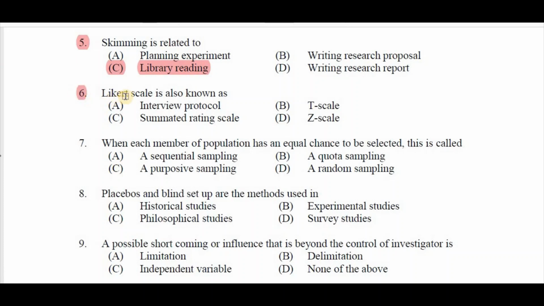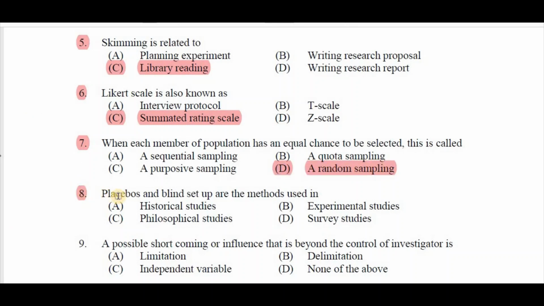Question number 6, Likert scale is also known as A interview protocol, B T scale, C summated rating scale, D Z scale. Right answer is C summated rating scale. Question number 7, when each member of population has an equal chance to be selected, this is called A sequential sampling, B quota sampling, C purposive sampling, D random sampling. Right answer is D random sampling.